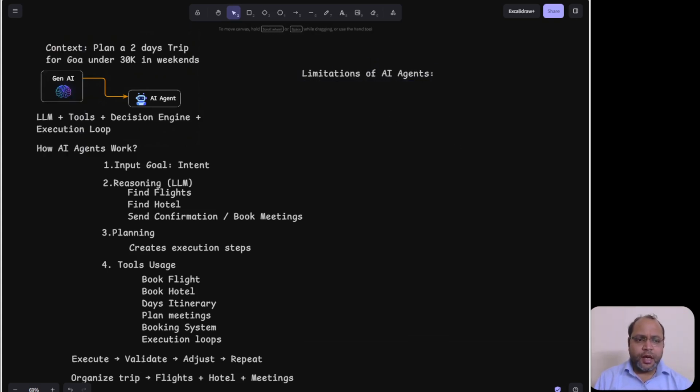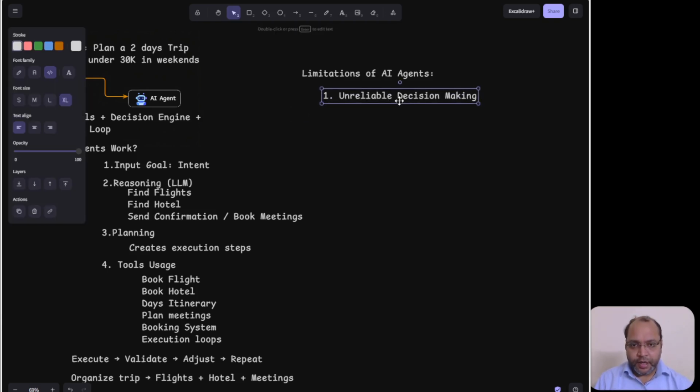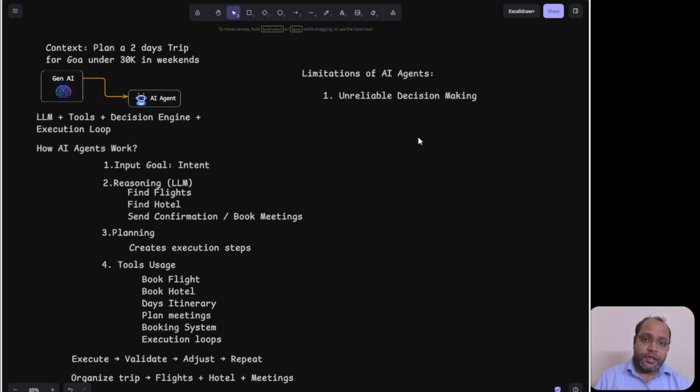Limitations: unreliable decision making. LLMs are probabilistic. Why? It seems annoying? No, it's not annoying. You should understand. LLMs may choose wrong tools or incorrect reasoning chains.